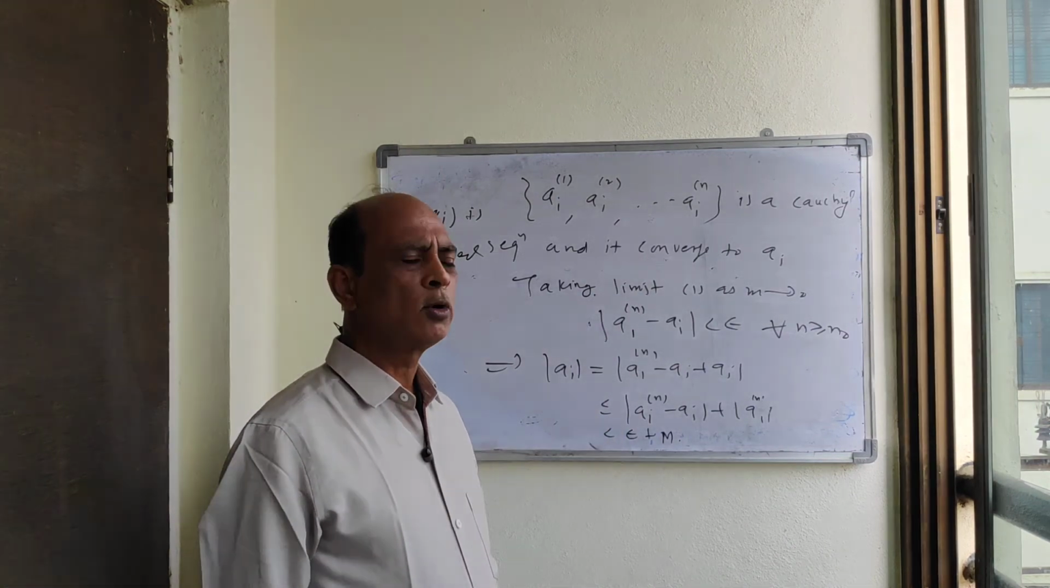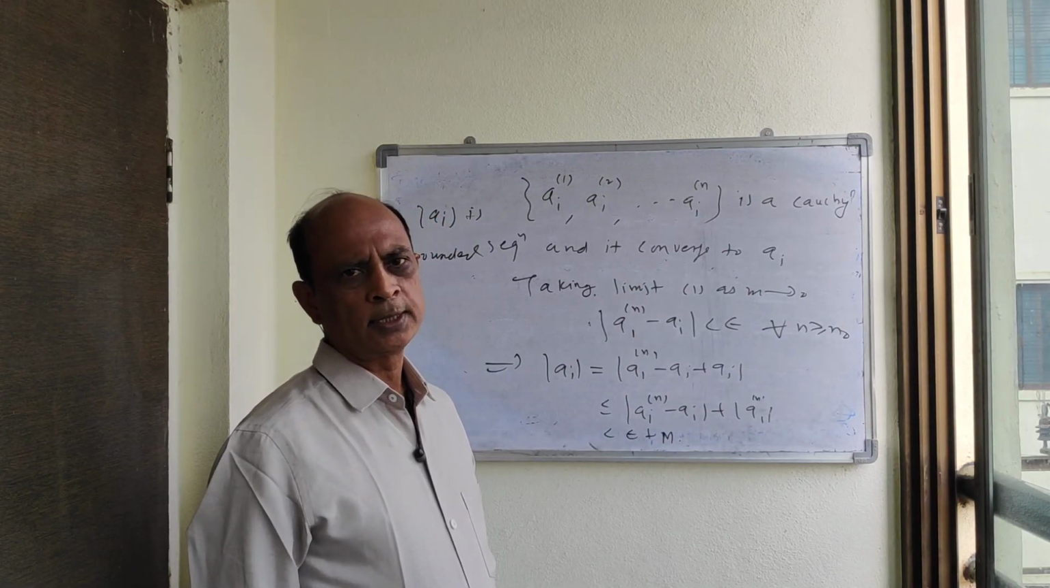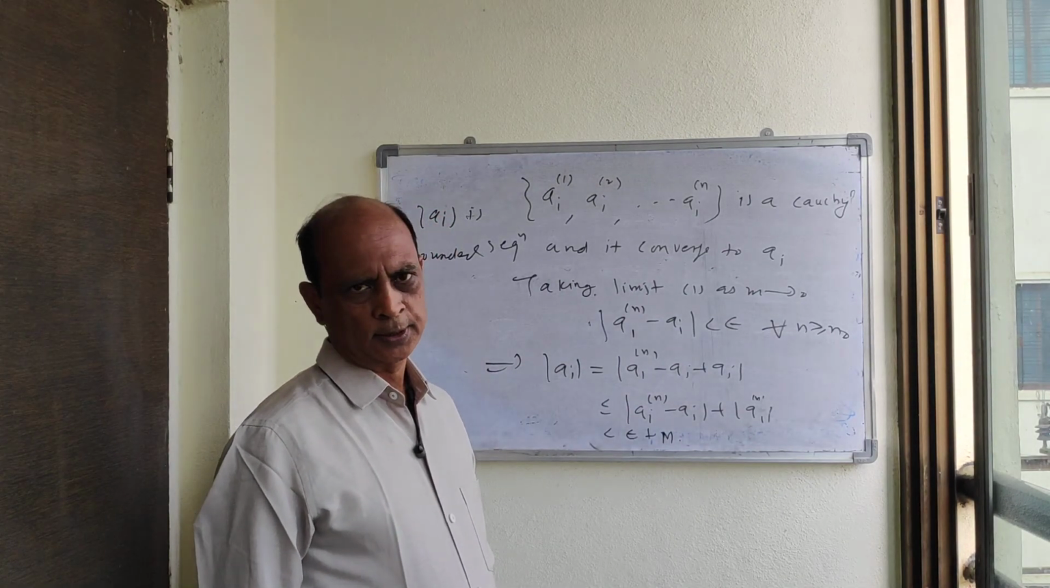So these are the two important examples of a complete metric space. So we stop here.